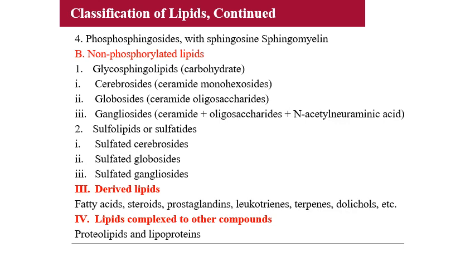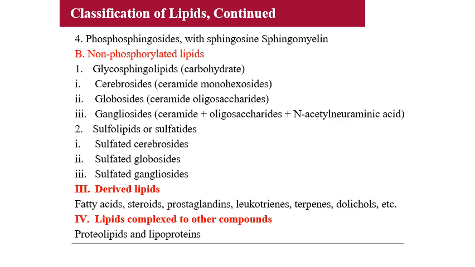Now the third classification, that is derived lipids. So far we were looking at the second classification, compound lipids. Now the third one, derived lipids, which include the products obtained after the hydrolysis of simple and compound lipids and which possess the characteristics of lipids. The examples for derived lipids are fatty acids, steroids, prostaglandins, leukotrienes, terpenes, dolichols, etc.